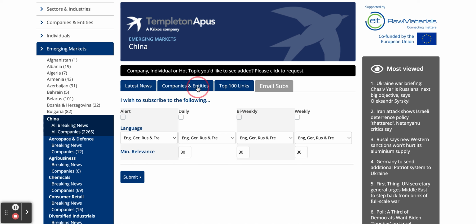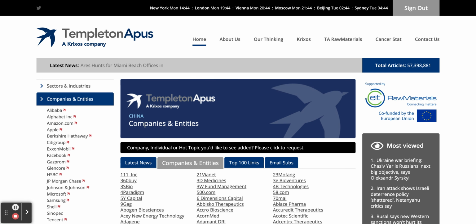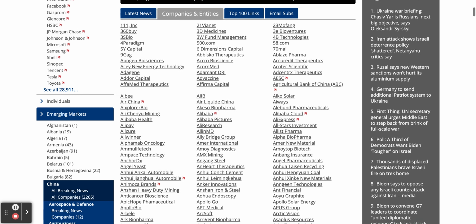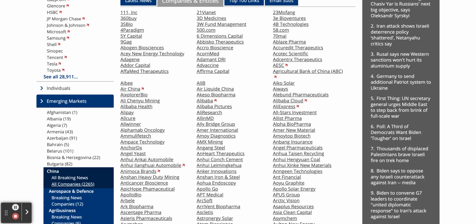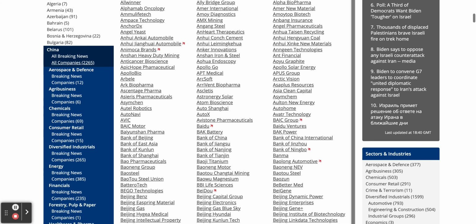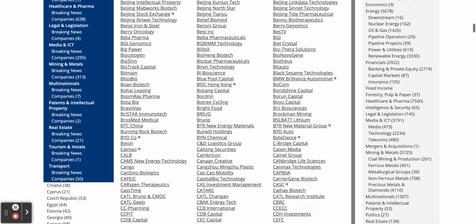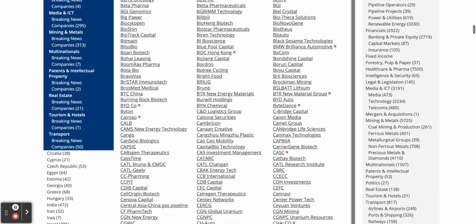If I click on the companies and entities for China, the page will refresh and it will show you a list of the Chinese companies that we're tracking information on, going alphabetically across and down. And there is a red logo when there's been a news article within the last 24 hours. So just having a quick look at that, these are the companies that we're tracking information on in China. We could keep on scrolling and scrolling, but you can see we're now getting down to the letter C. But it just shows you how thorough it is.